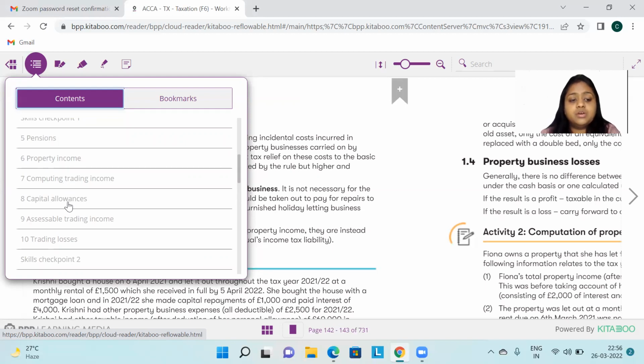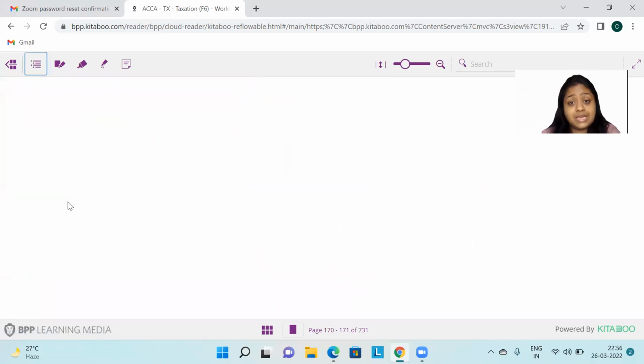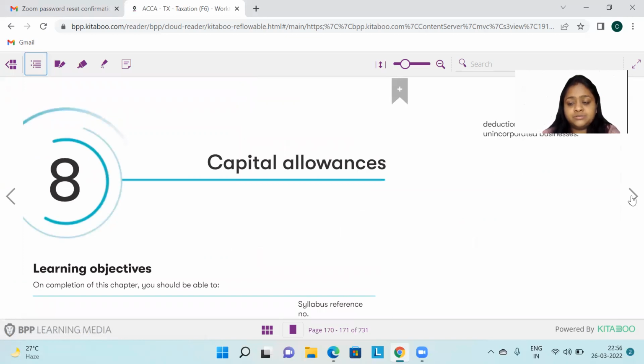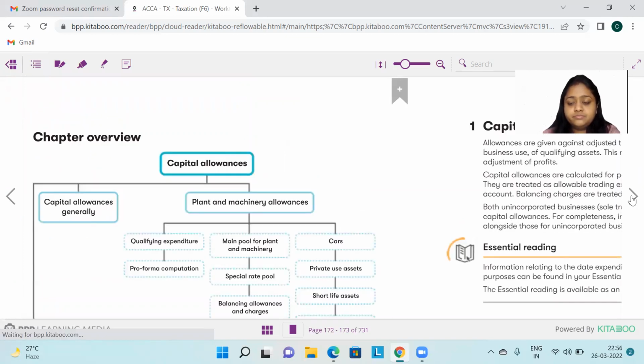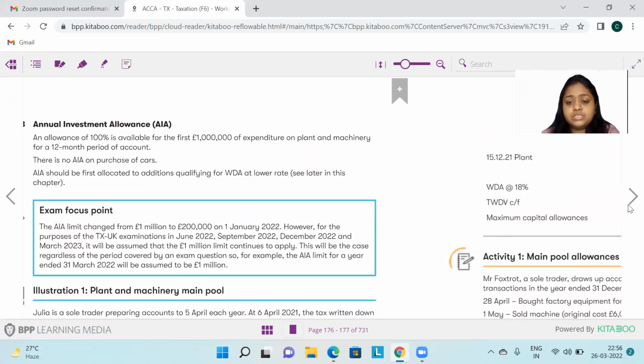Now we see the capital allowances. Yes, the capital allowances chapter has changed. There is a very small change, and this change is only in respect of companies. First I will tell you the change in respect of individuals, or the sole proprietors.